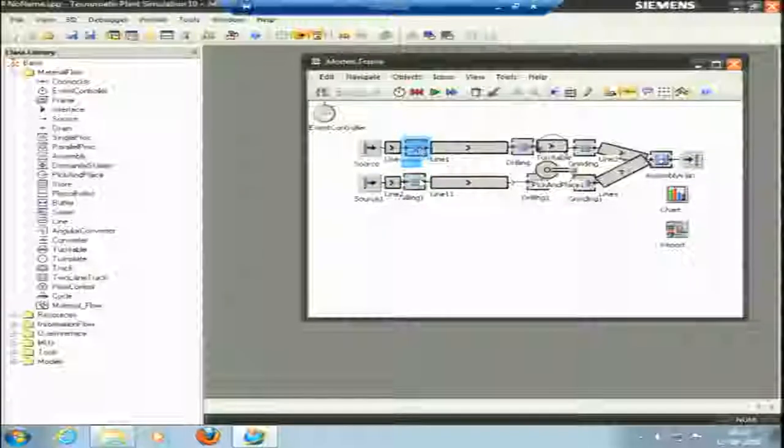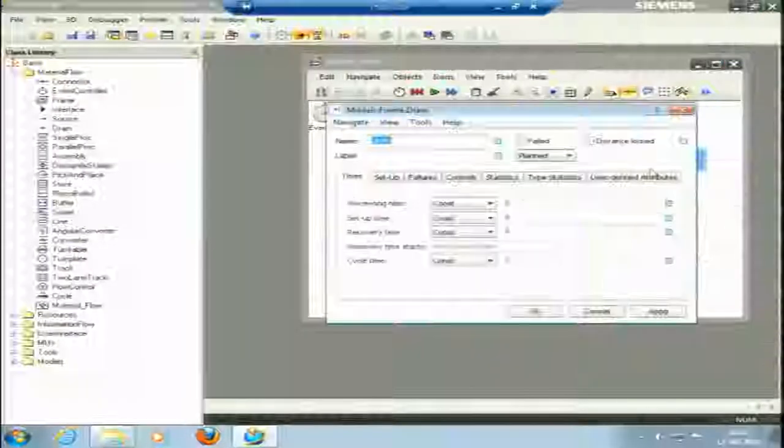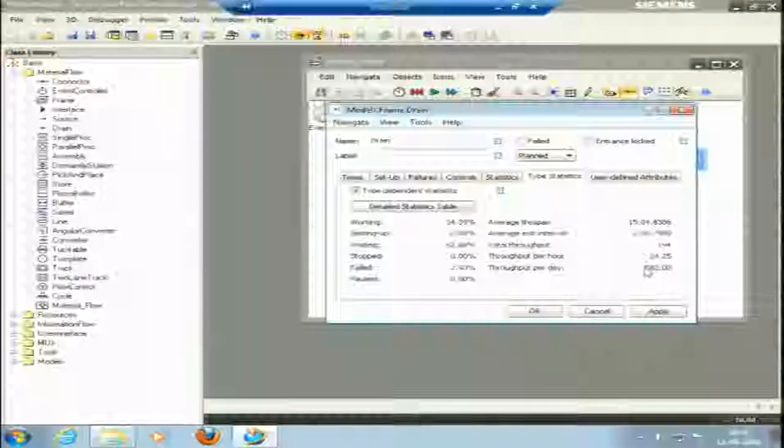In the plant simulation or in the manufacturing simulation here, we can think of working on the bottlenecks. We can think of designing the layout in a way that the material flow is minimum, and that the total time taken is minimum. That means the total throughput would be larger. So now I have increased the time to 2 minutes. Now I run the process and let me try to see the throughput here. You can see the throughput was larger before, so it has reduced now because the processing time is increased. It is 582 pieces per day, 194 pieces in an 8-hour day.